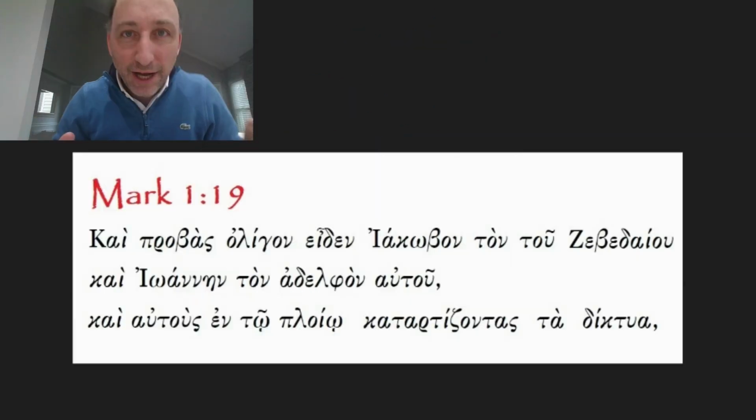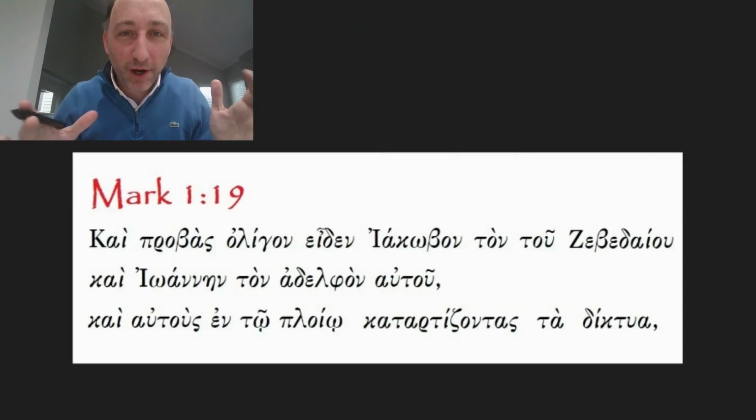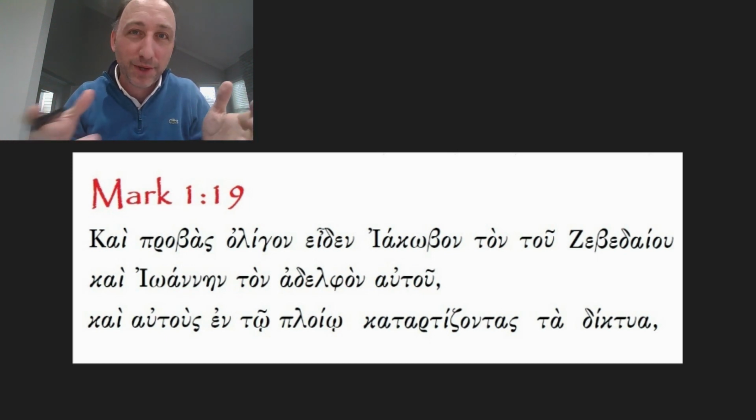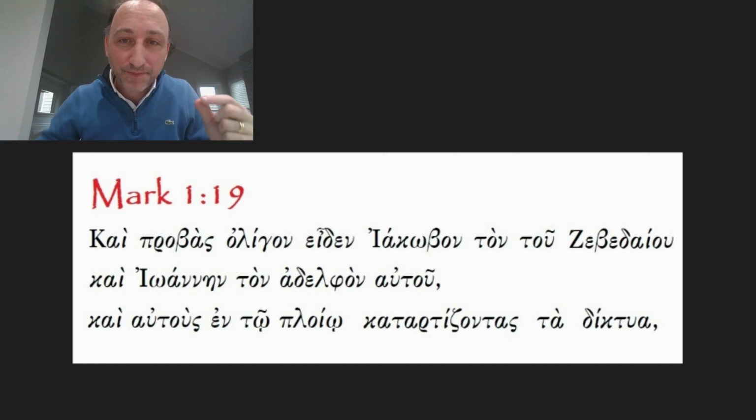There you have it. Now that we have cleared up this problem of Jacobus versus James, we're going to keep calling him James because that's the tradition of the church. Nobody knows the sons of Zebedee to be John and Jacob, but John and James.